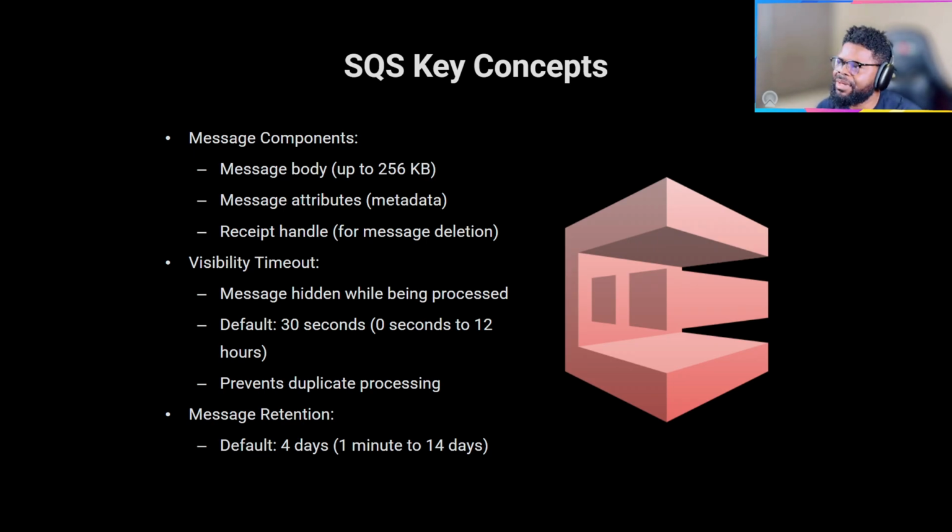So visibility timeout is also something you need to know, because when there's a message in the queue and you take it out, the message has to be hidden until the timeout for being visible is exceeded. The idea is that if you have multiple workers pulling a particular item from the queue, you don't want other workers to try to process that same thing again. That's why it has to be hidden.